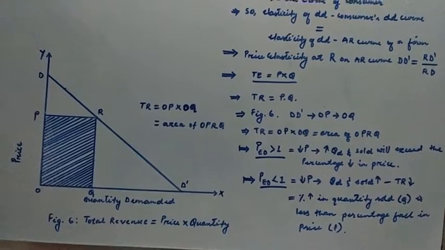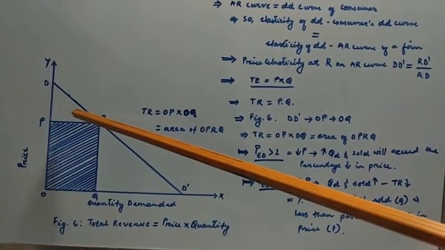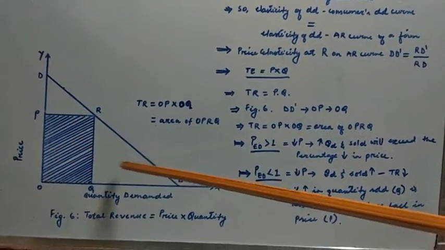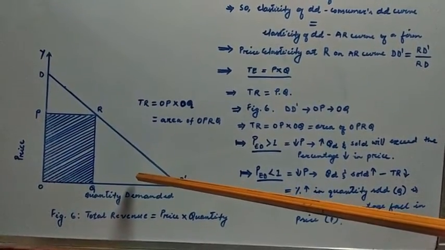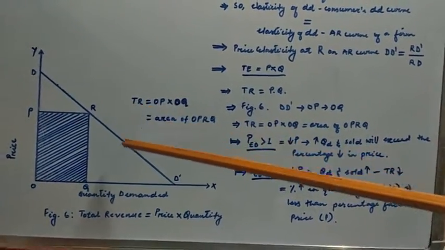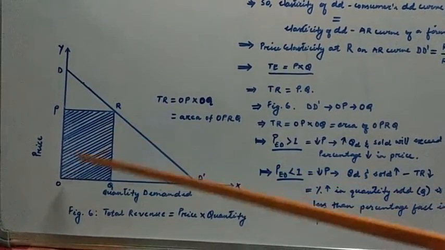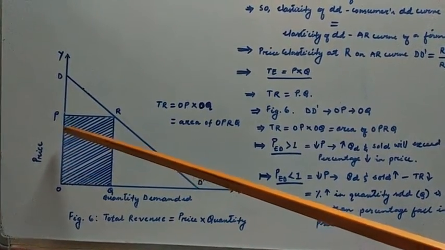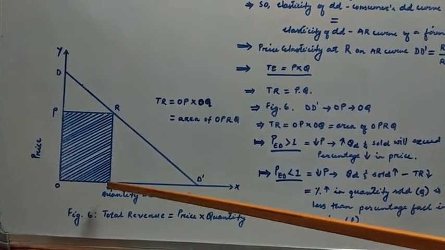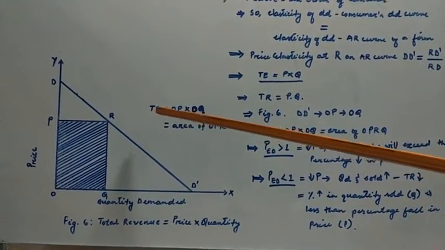How this total revenue changes as the price falls and the firm produces and sells a greater quantity of the commodity will depend on the price elasticity of demand. How a firm changes the price and the quantity produced depends on it.